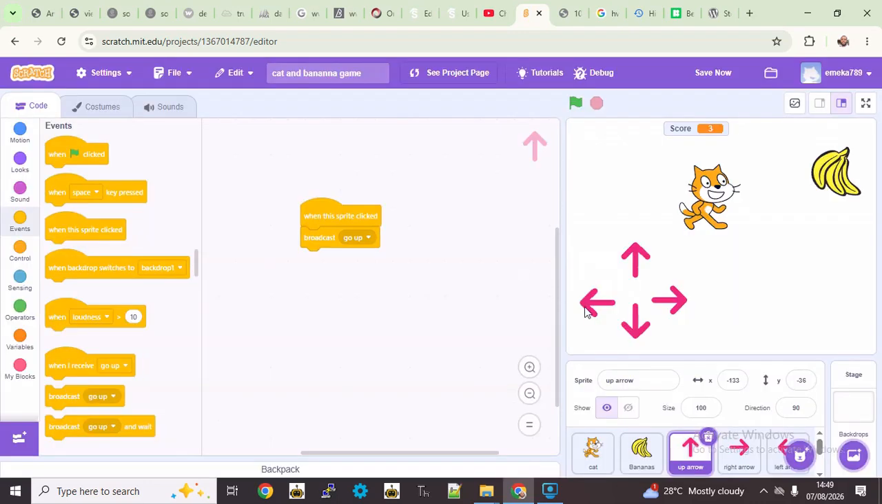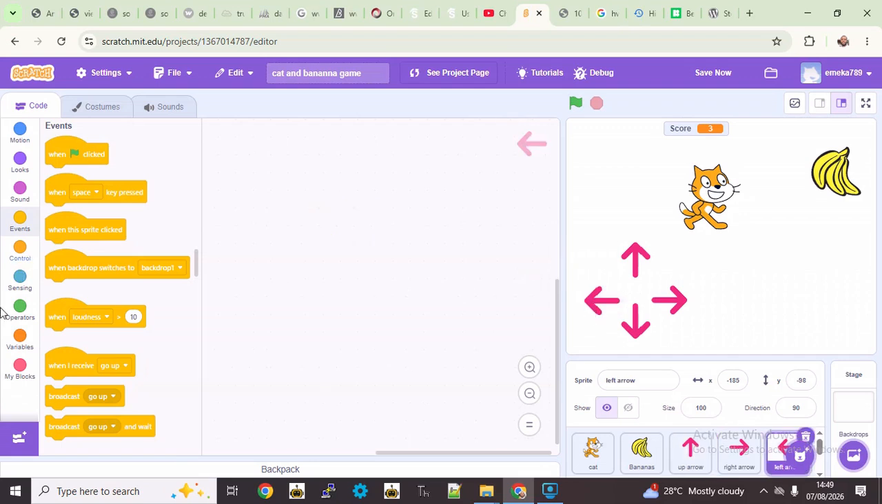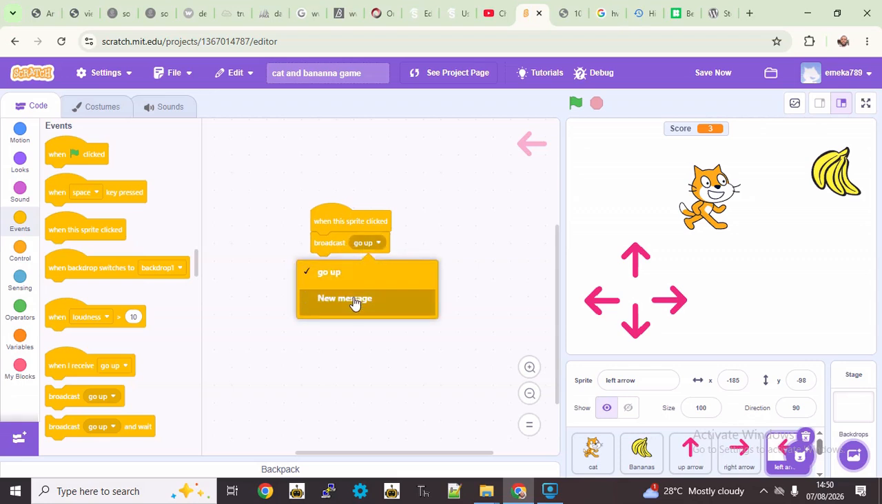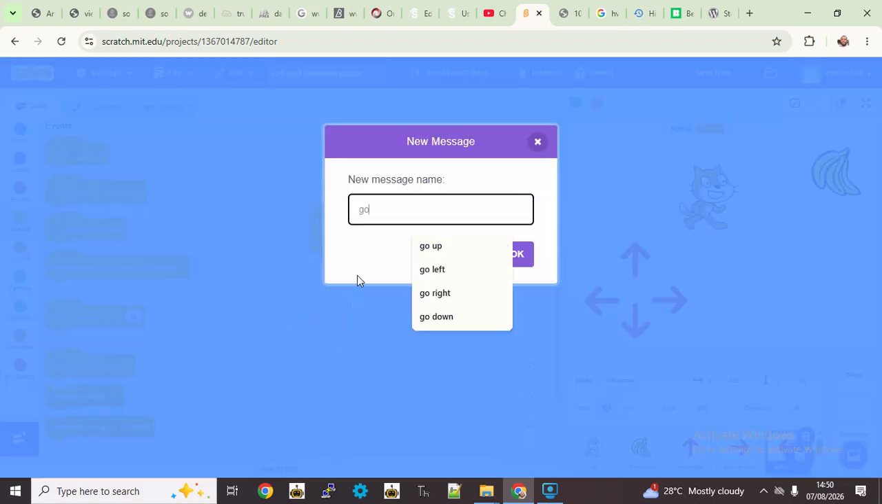So for the left arrow, double click on it, same thing, go to when this sprite is clicked, and then we send a broadcast message, so broadcast a message. So this time around it should be go left. So get a new message that says go left.